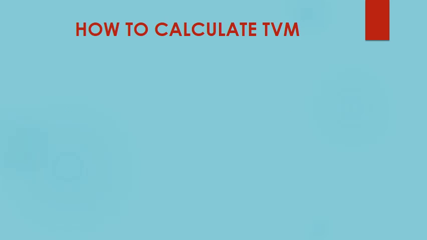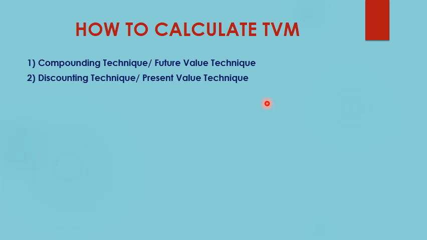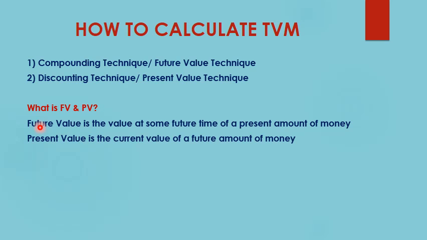Now let us understand how exactly to calculate time value of money. There are basically two techniques with which you can calculate time value of money. The first technique is known as the compounding technique or future value technique, and second is known as the discounting technique or present value technique. So what exactly is future value and present value? The definition is, future value is the value at some future time of a present amount of money, and the reverse of it is present value. So present value is the current value of future amount of money.